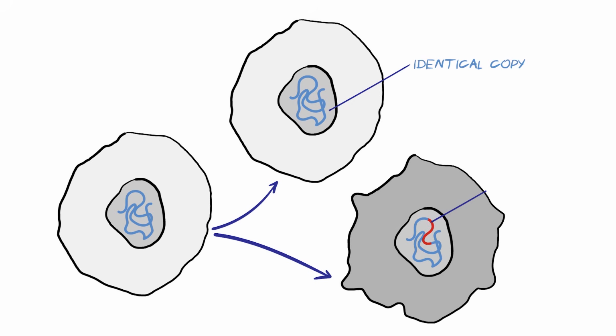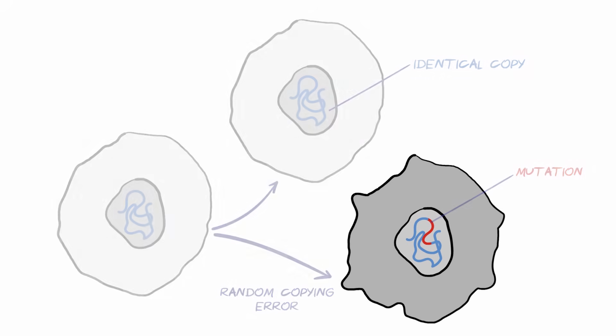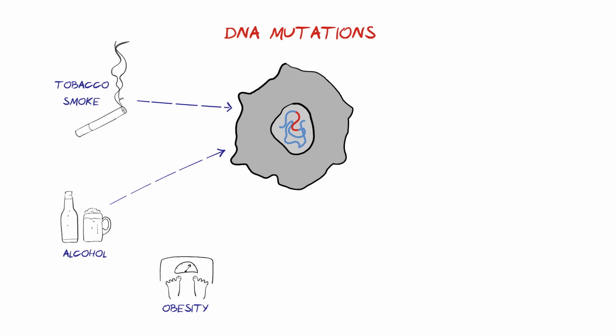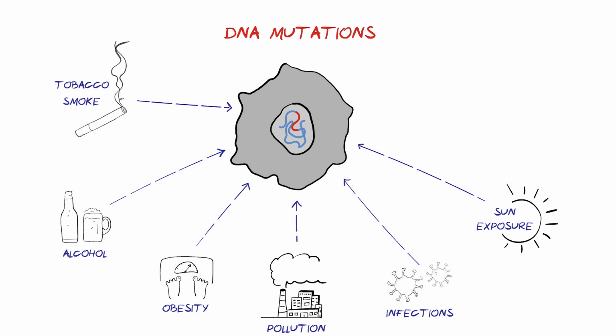However, errors can occur in the DNA instructions called mutations. DNA mutations can occur randomly when the cells don't copy themselves correctly, and these random errors build up over time, which is why cancer risk increases with age. DNA mutations are also caused by environmental factors that damage DNA, such as tobacco smoke, alcohol, obesity, pollution, certain infections, and sun exposure. More rarely, mutations are inherited or run in families.